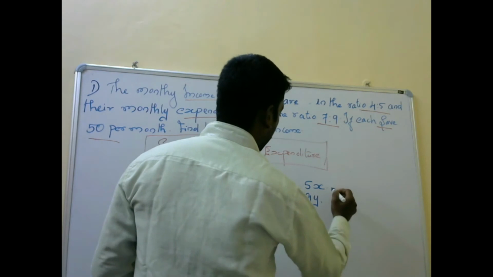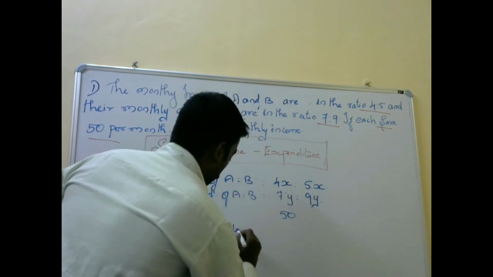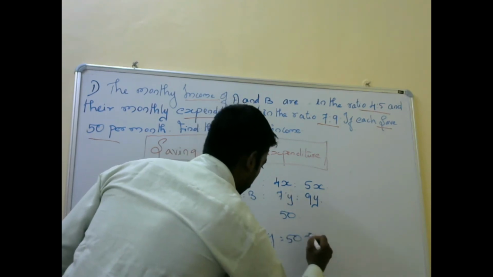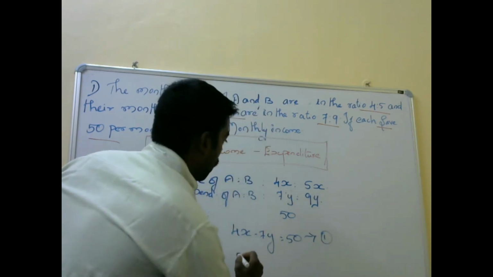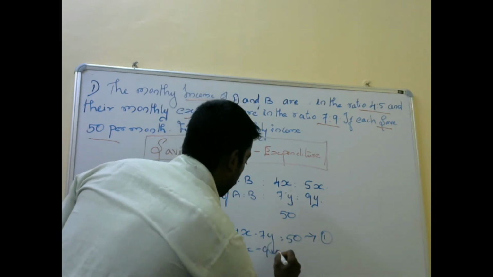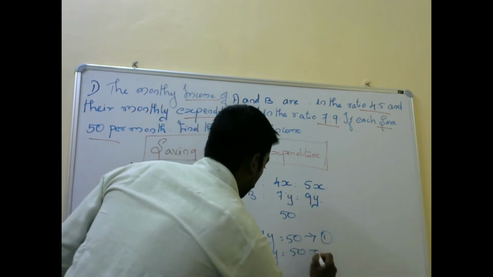So the equations will be 4x minus 7y is equal to 50, equation 1, and 5x minus 9y is equal to 50, equation 2.